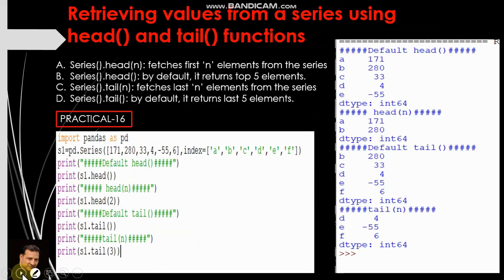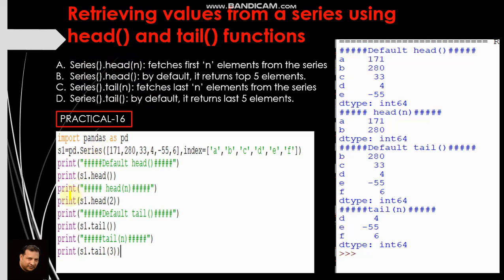Let us move to the next slide. Retrieving values from a series using head and tail. Very interesting. These two functions are used to fetch a number of elements from the left or right. Let us see them one by one. If we write series.head(n), n means the number of elements.